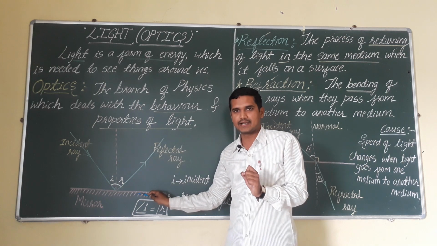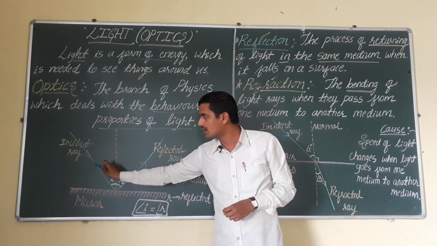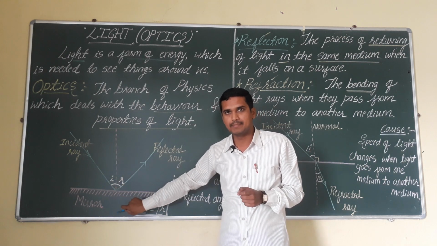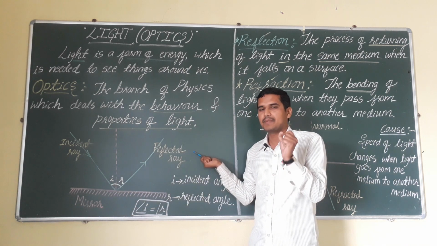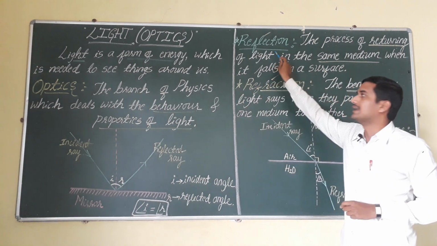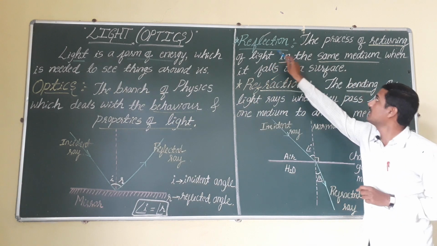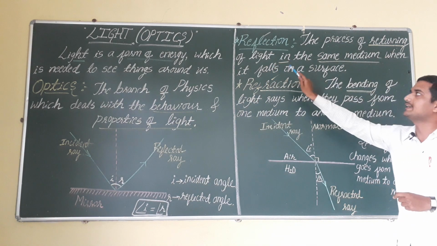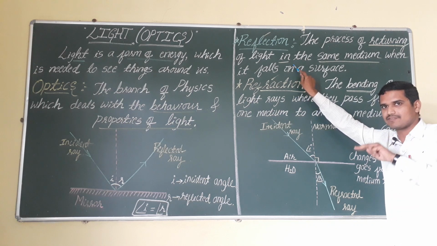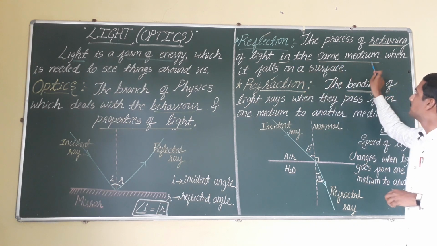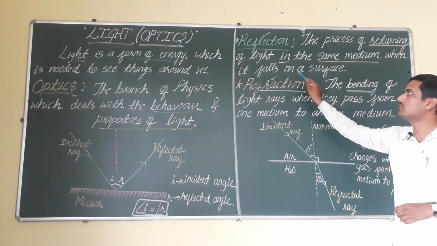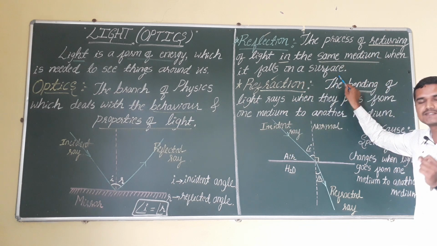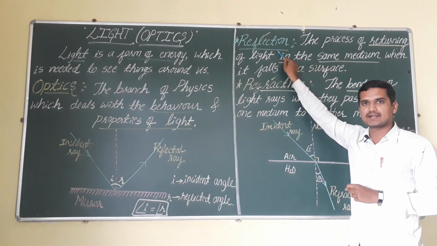This basic property, when the light enters from the air medium to the mirror medium, is that immediately it comes back to the same medium. This main concept is called reflection of light. Observe here, the process of returning of light in the same medium, the air medium I have taken here, when it falls on a surface, this special property is called reflection of light.